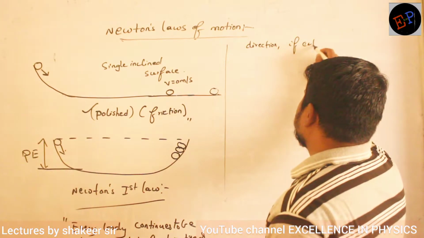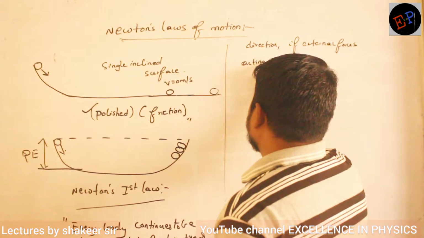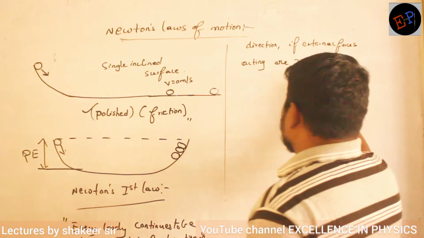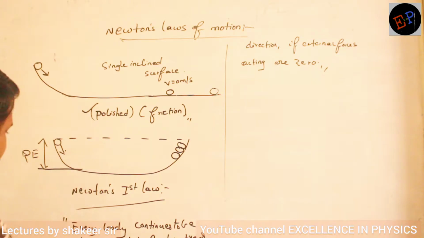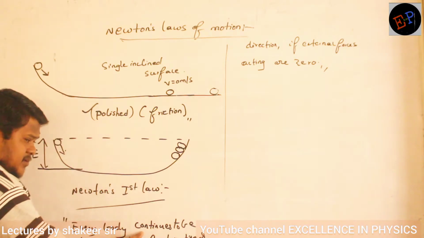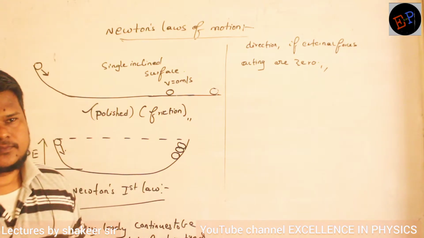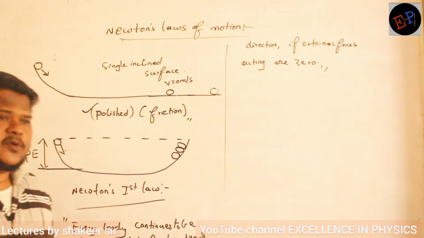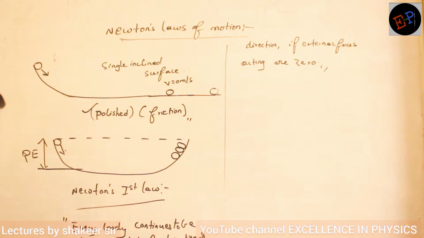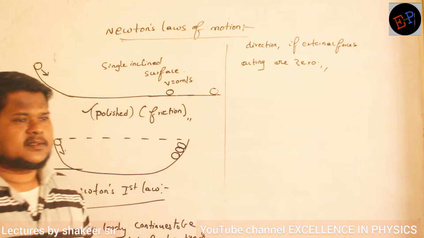If external forces acting are zero, then every body continues to be in the same state of rest, motion or direction. What is the meaning of this? If a body is in rest position and you are not applying any force, then the body will continue to be in rest position. That's all. And if a body is in motion and I am not applying any external force, the body will continue to be in motion. Similarly, if a body is moving in a particular direction and you are not applying force, the body will continue to travel in the same direction.